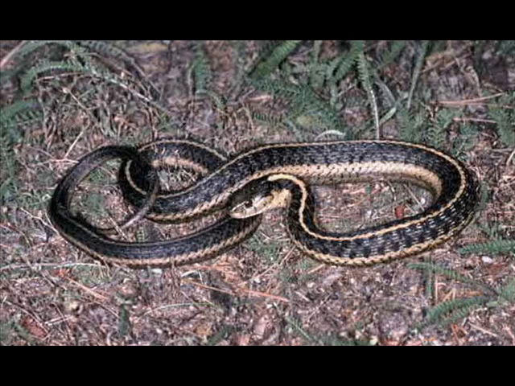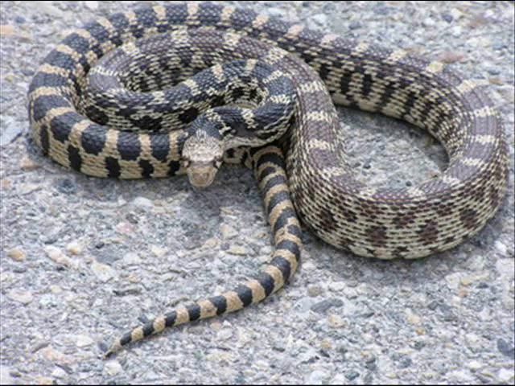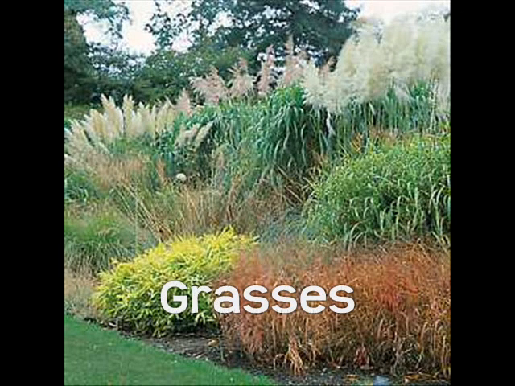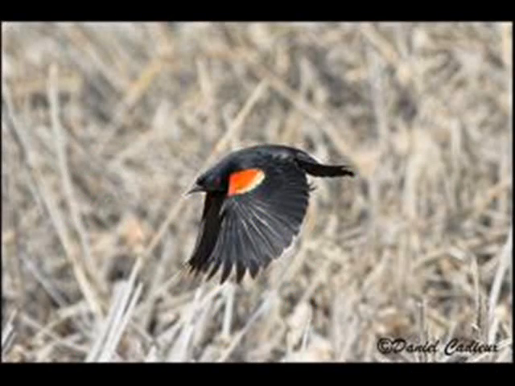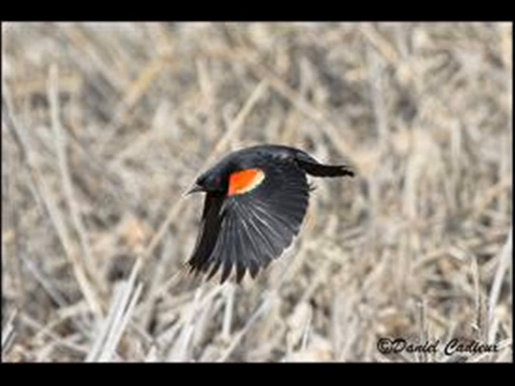All the garter snakes in a meadow are one population. Gopher snakes in the same meadow are a different population. Each kind of grass growing in the meadow is a population too. Some plants and animals can live in more than one kind of ecosystem. Red-winged blackbirds live in wetlands, but they can also live in other ecosystems too.